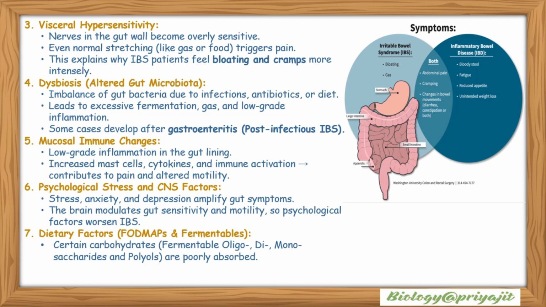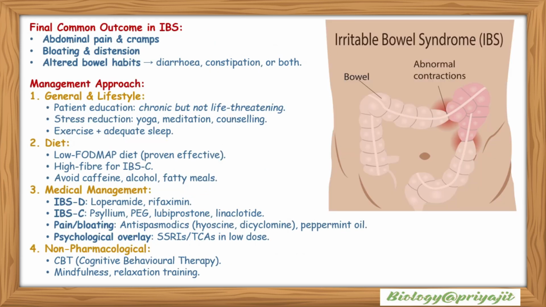Psychological stress and CNS factors: stress, anxiety, and depression amplify gut symptoms. The brain modulates gut sensitivity and motility, so psychological factors worsen IBS. Dietary factors like FODMAPs, fermentable oligosaccharides, disaccharides, monosaccharides and polyols, are poorly absorbed. The final common outcome in IBS: abdominal pain and cramps, bloating and distension, and altered bowel habits like diarrhea, constipation, or both.